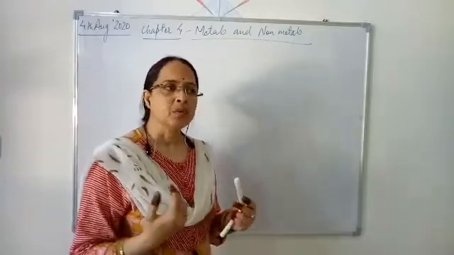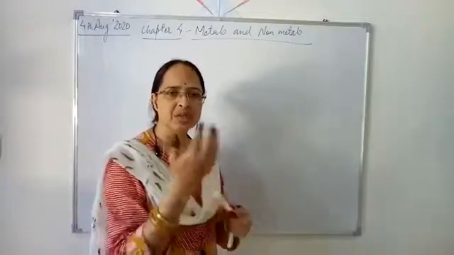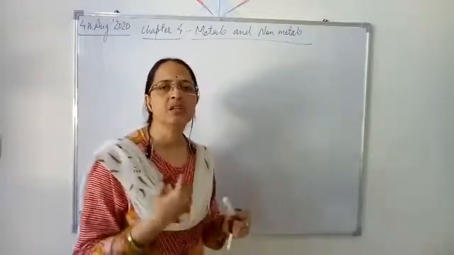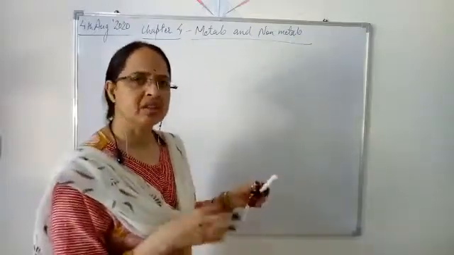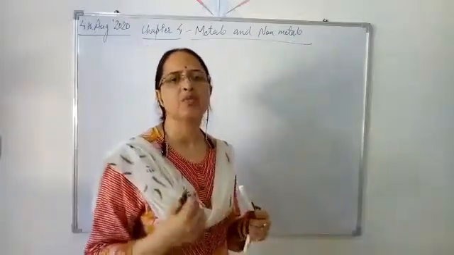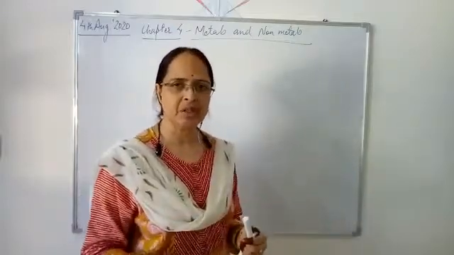Later on, it was found that whatever we are extracting from the earth crust, like metals, is not present on the earth in the form in which we are using it now, like iron, gold, silver, aluminium.